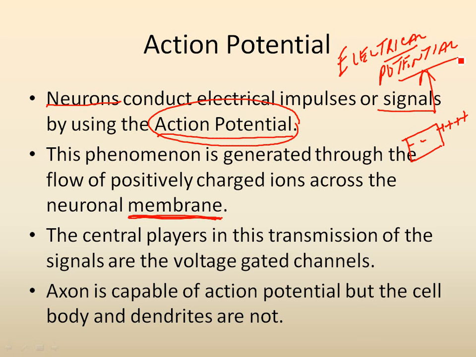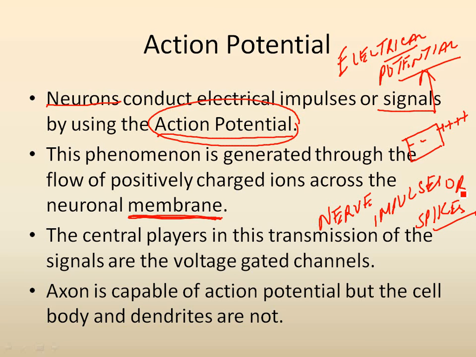So the change in membrane potential is brought about by the opening and the closing of certain ion channels, allowing the flow of positively charged ions across the neuronal membrane. Action potentials in neurons are also known as nerve impulses, or spikes.